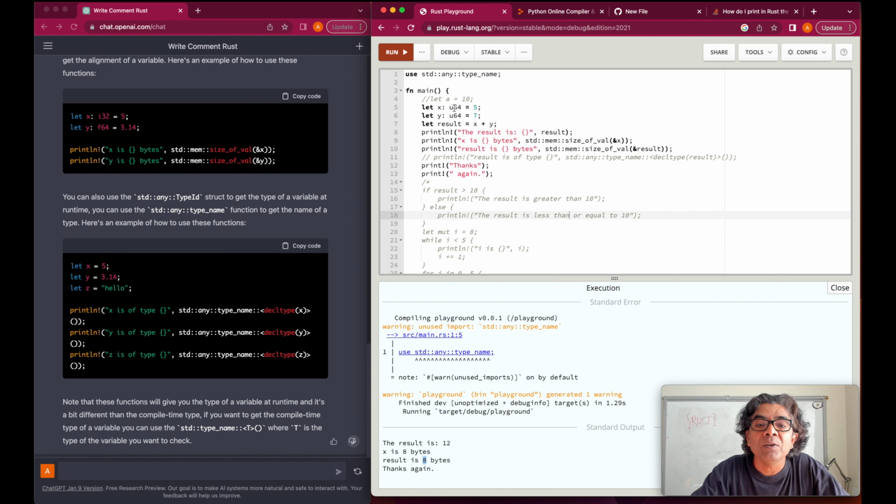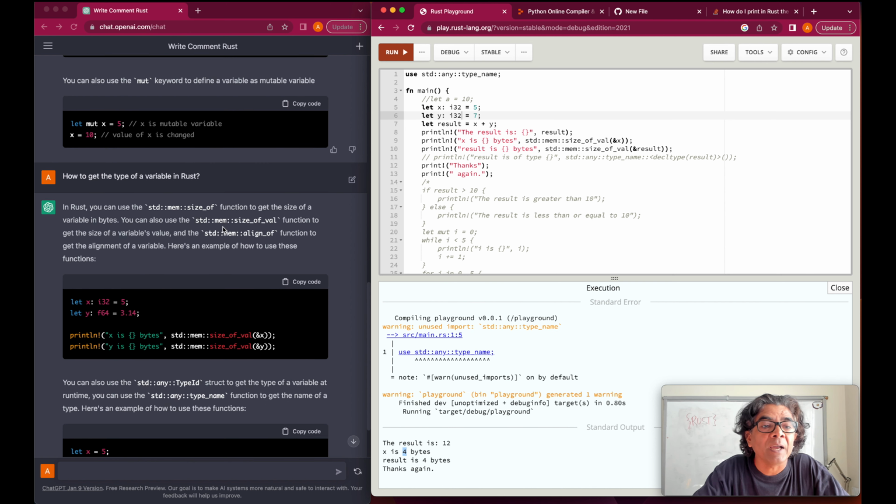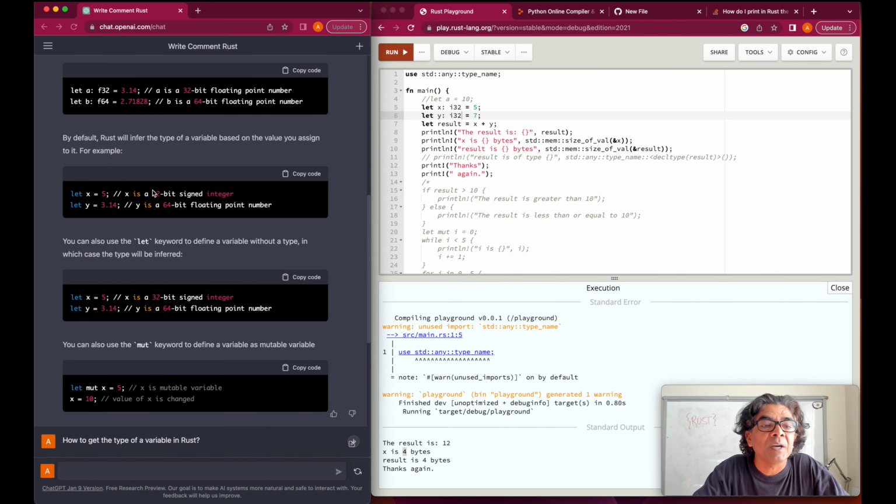However, if we change this to signed, so I32, because that's the I32, and if we change this to I32, the result will become 4 bytes, as it is defined here. So a 32 bit signed integer is 4 bytes, and the unsigned integer is 64 bit.